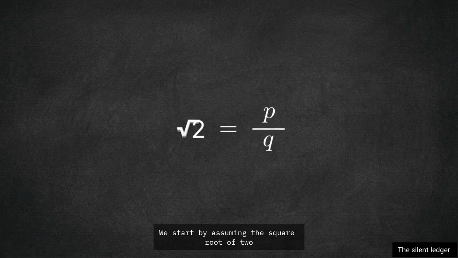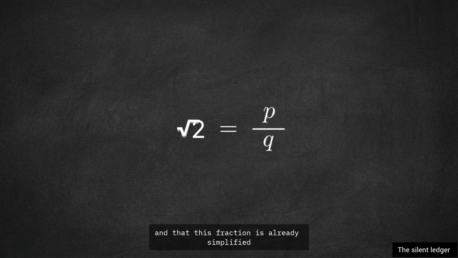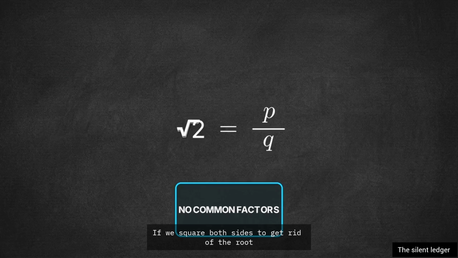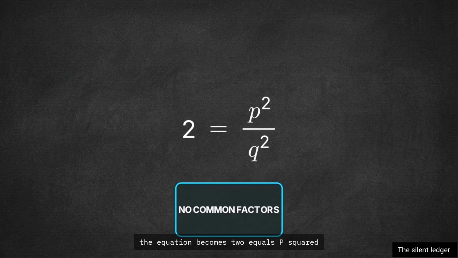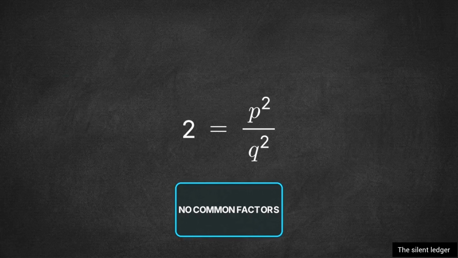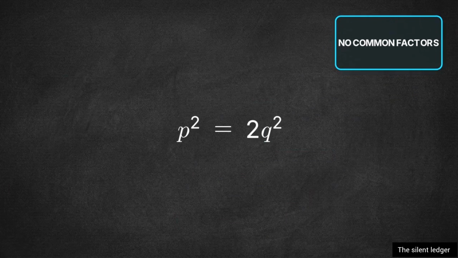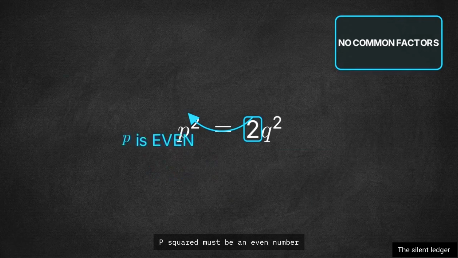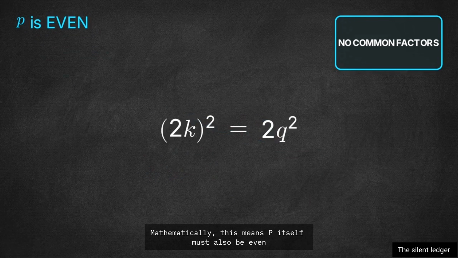We start by assuming the square root of 2 is a fraction, p over q, and that this fraction is already simplified to its lowest terms. If we square both sides to get rid of the root, the equation becomes 2 equals p squared divided by q squared. Rearranging that gives us p squared equals 2 times q squared. Because p squared is exactly 2 times another whole number, p squared must be an even number. Mathematically, this means p itself must also be even.